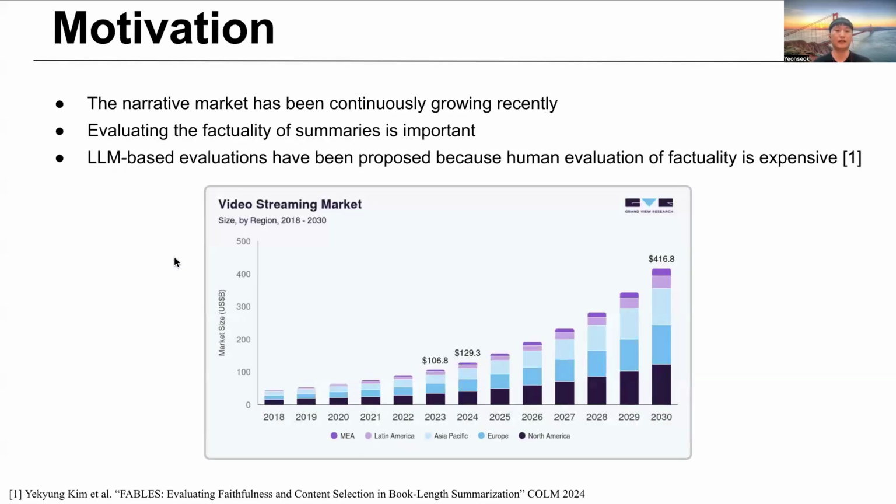As you can see in this graph, the narrative market continues to grow. So people who watch narratives have too many options to choose from. Therefore, they read plot summaries to decide what to watch, but summaries could have factually wrong information. So evaluating summary factuality is important. However, human evaluation of long narratives is expensive. So LLM-based evaluation methods have been proposed.